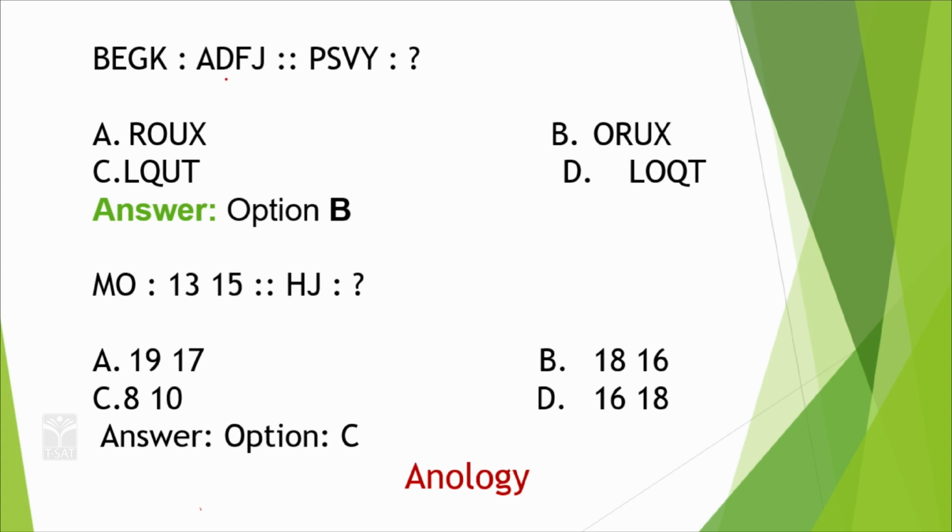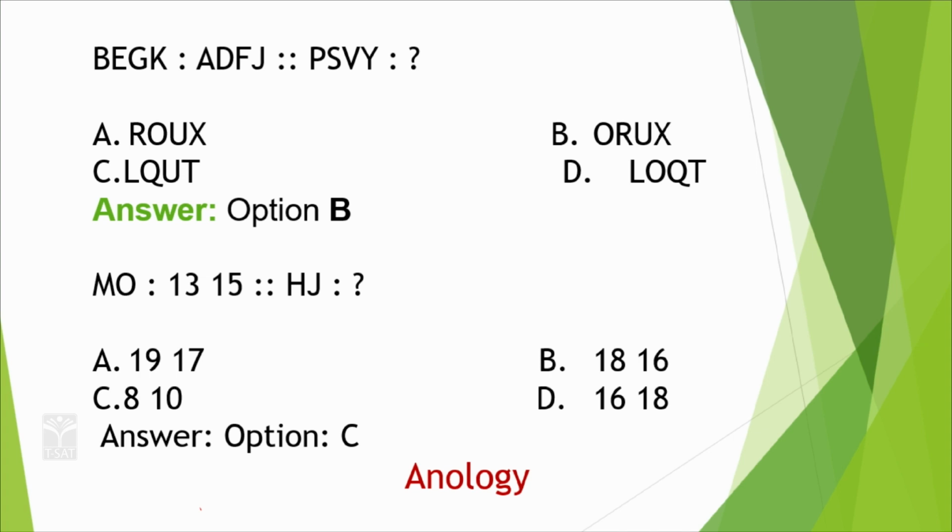E, D. The previous one. G, F. K, J. Order is reverse. Previous letter. What is the previous letter to B? It is A. What is the previous letter to E? D. What is the previous letter to G? F. What is the previous letter to K? J. Correct? So in the similar manner, what is the previous letter to P?